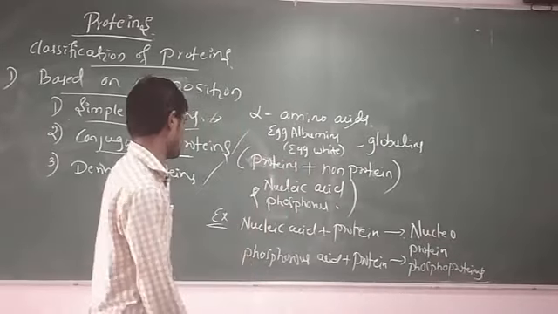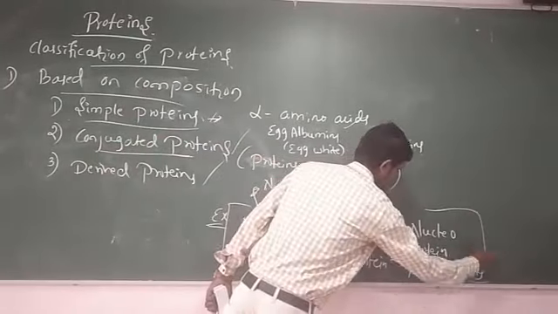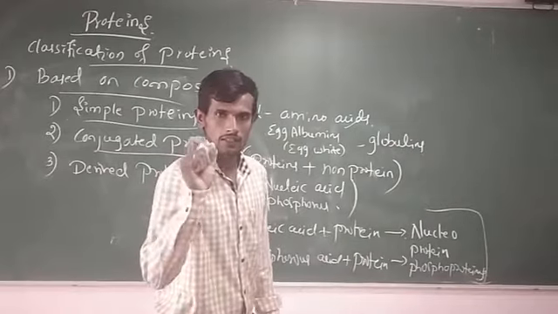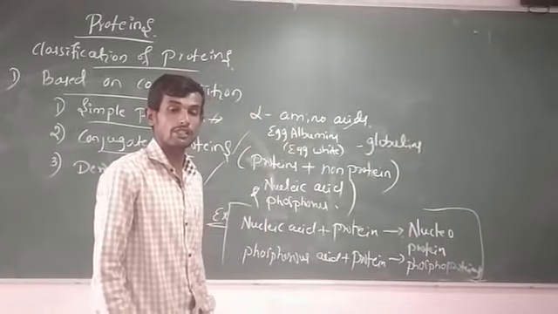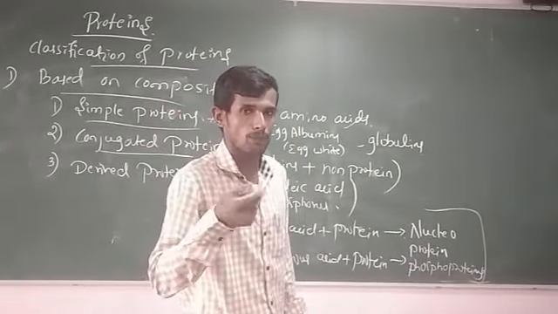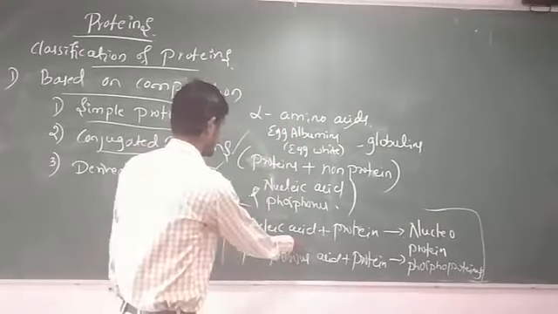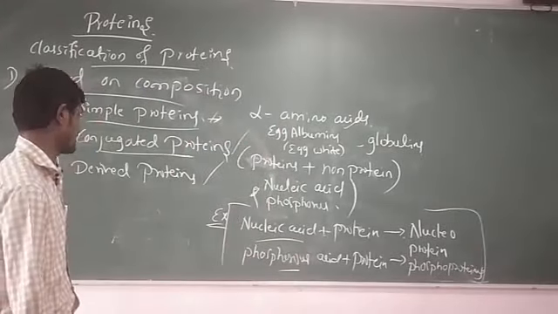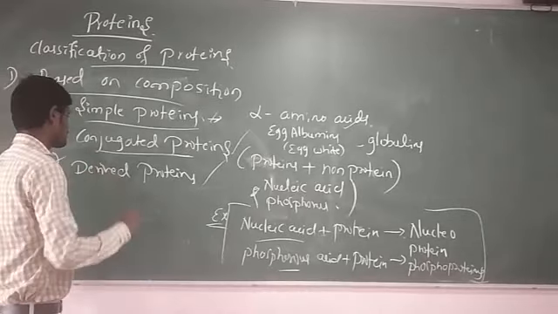These are some examples for conjugated proteins. Remember, students, conjugated proteins are the proteins which are made with protein and non-protein components, like nucleic acids as well as phosphorus acids. Next, about derived proteins.